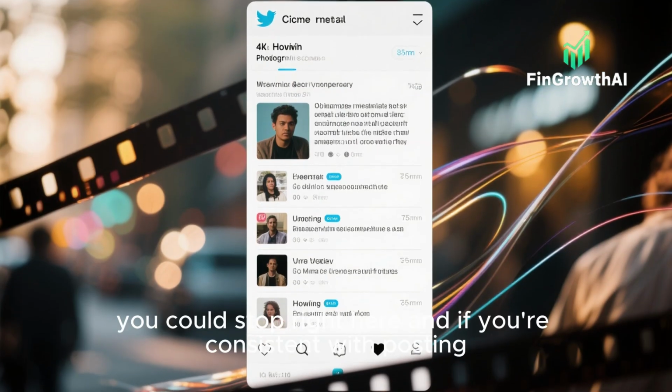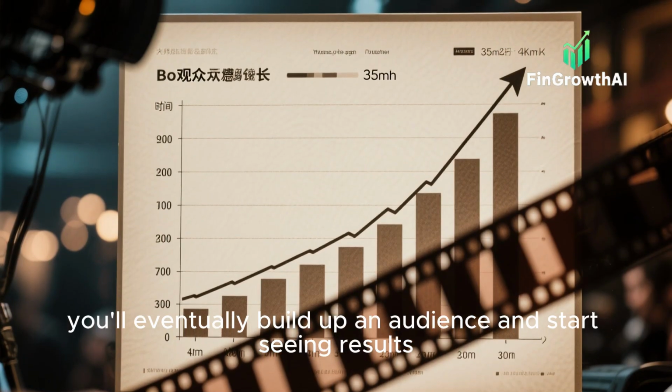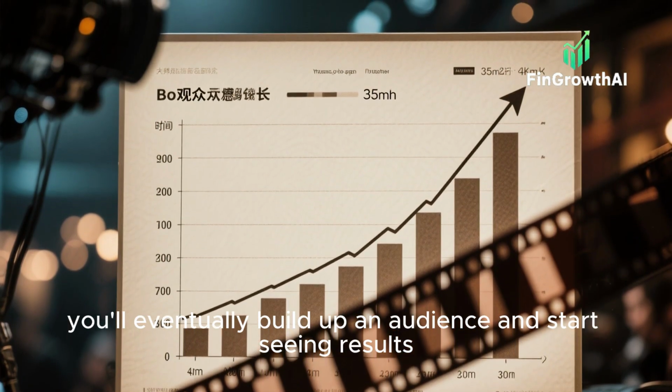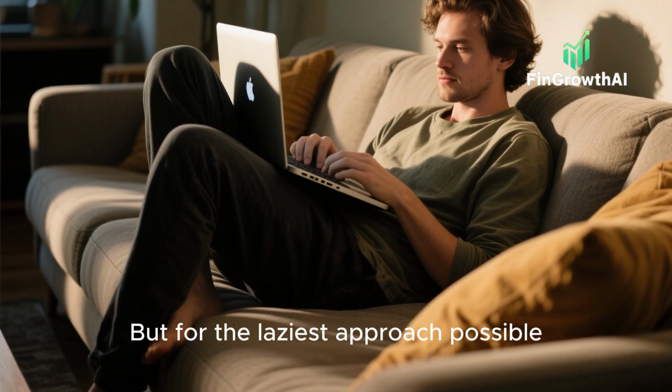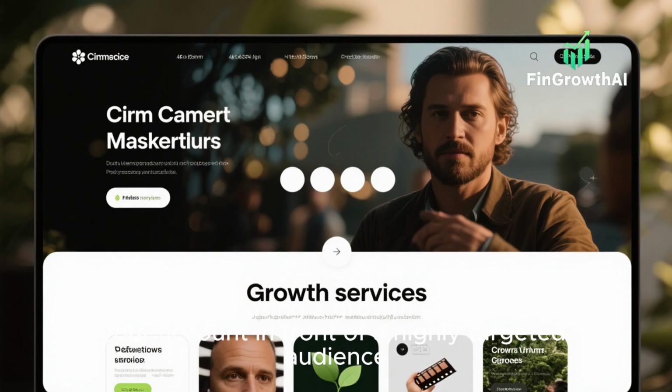Now technically, you could stop right here, and if you're consistent with posting, you'll eventually build up an audience and start seeing results. But for the laziest approach possible, I recommend using a growth service to get your account in front of a highly targeted audience.